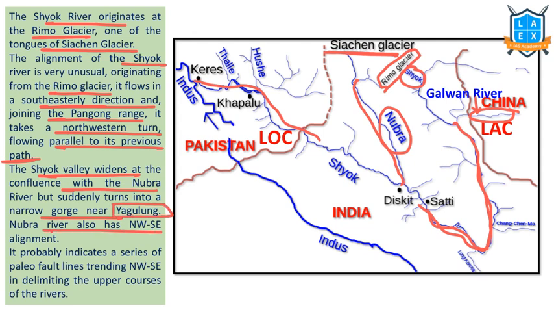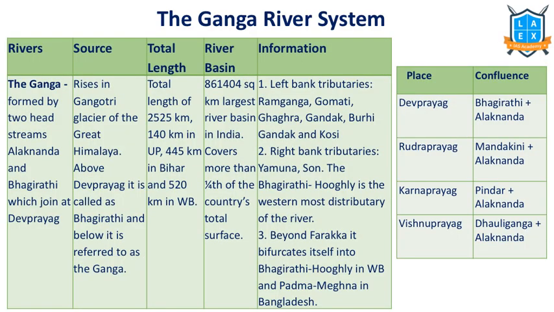And the Nubra River also flows with this alignment, northwest and southeast. That means there might be some fault lines. That's why these rivers are following this particular course. This can be a prelims statement for you. Please go through it carefully. That's about Indus system. Now let's understand the Ganga river system.